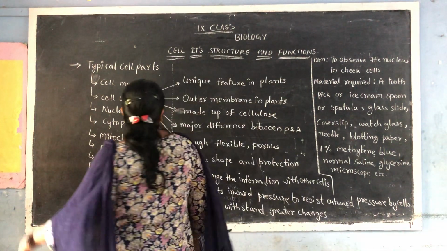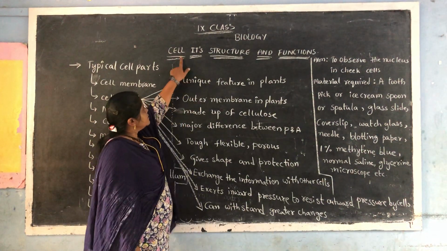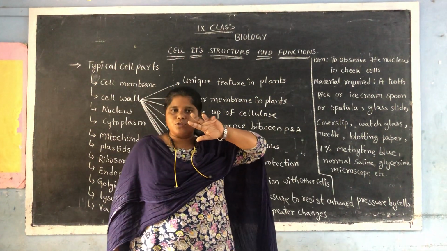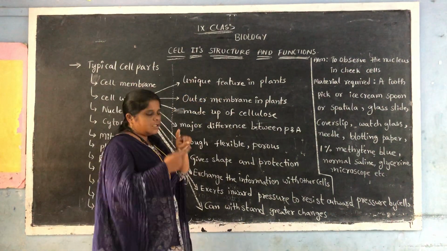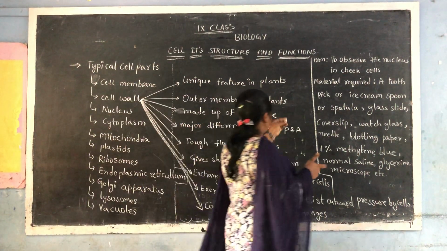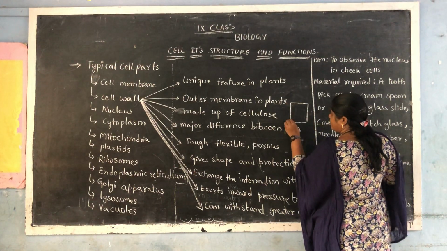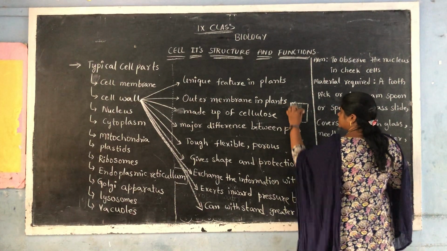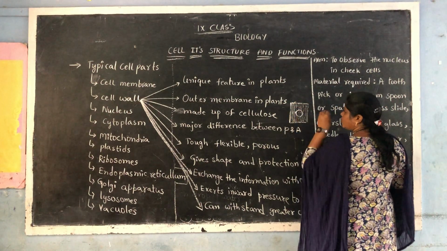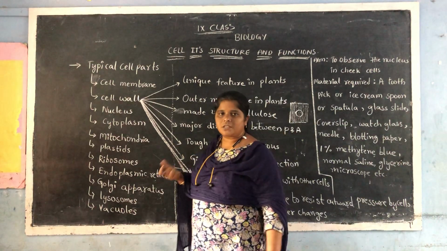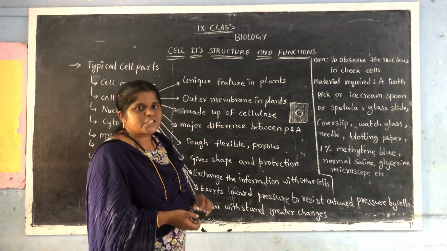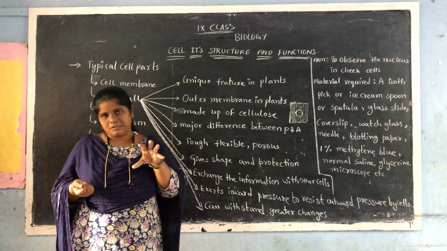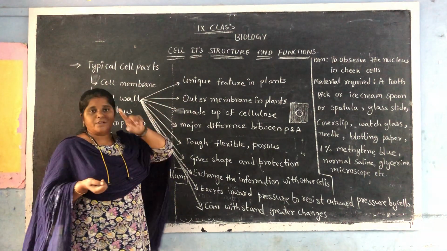Welcome back children. Now, in the previous video, you have seen the cell, its structure and functions. In 8th class, you have studied the cell as the basic unit of life. Now, along with the cells, see here, the cell has a cell membrane, cytoplasm, and nucleus. These are the three parts mentioned for you in 8th class. In the previous video, I explained that along with these three, there are some more important cell organelles, and those organelles will be explained for you in 9th class.